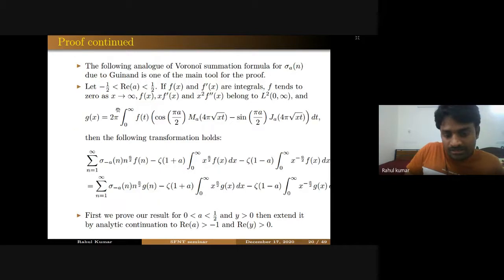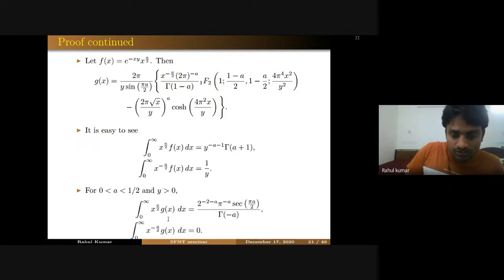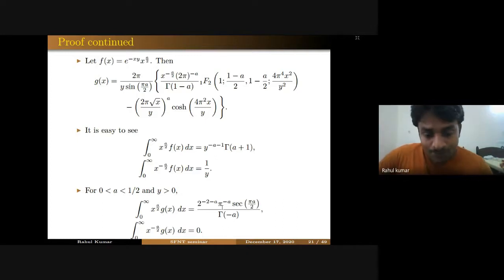What remains is to evaluate these four integrals. If you take f of x like this, exponential minus x by x raised to power a by 2, it is quite easy to evaluate these integrals because you can just use the definition of gamma functions. But when you take g and try to evaluate these integrals, that is not that straightforward. So we have two lemmas to prove these quantities, that x to the power minus a by 2 g(x) is 0, and this integral is like this. We have two lemmas in our paper to prove them. They are not that straightforward, but not that difficult either. I am not going into the details of that calculation.